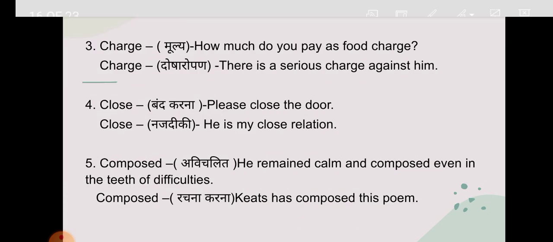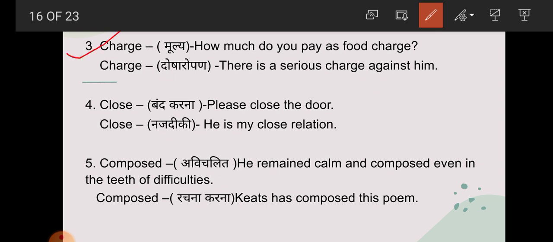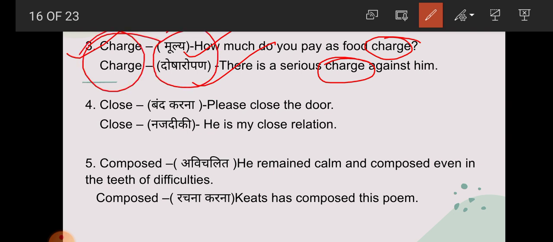Now next one, student, charge. What is the meaning of charge? There are different meanings. So come on, in example number 1, what is the meaning? How much do you pay as food charge? So what is the meaning of charge here? Mulya. Now next one: there is a serious charge against him. What is the meaning of charge here? Dosharopan. So student, we have got that charge has two different meanings: first mulya and second one dosharopan. So these are examples of homonyms.